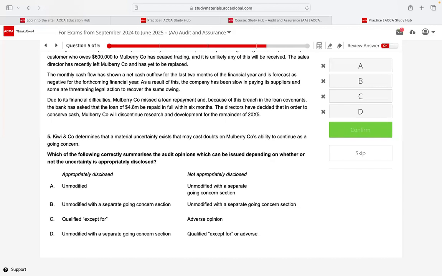So if appropriately disclosed, unmodified with a separate going concern section; qualified except for, unmodified with a separate going concern section. Unmodified with separate going concern section. That's fine, good, right? But the other part is also there, not appropriately disclosed. So it will be unmodified with a separate going concern section, adverse opinion, or qualified except for adverse.